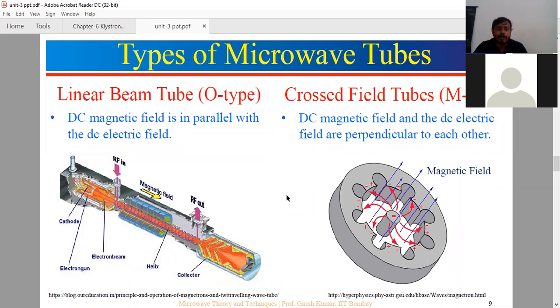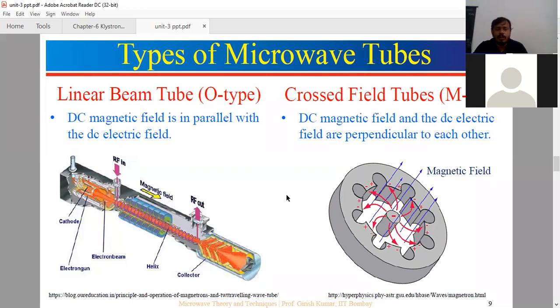What is meant by electron bunching? What are the modes of operation in the reflex klystron? Then what is the velocity of electron, and what is the output power in the reflex klystron? At the end we are going to see the efficiency of the reflex klystron. These things we are going to see in our third unit.